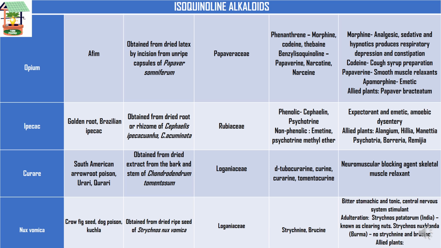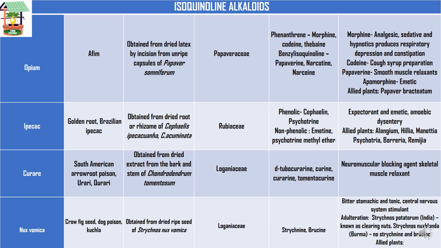Okay, then next moving on to the curare drugs. So the synonyms of curare are South American arrow poison, urari, and curare. The next, moving on to its biological source, curare is obtained from the dried extract of the bark and stem of Chondrodendron tomentosum, and the family is Menispermaceae.